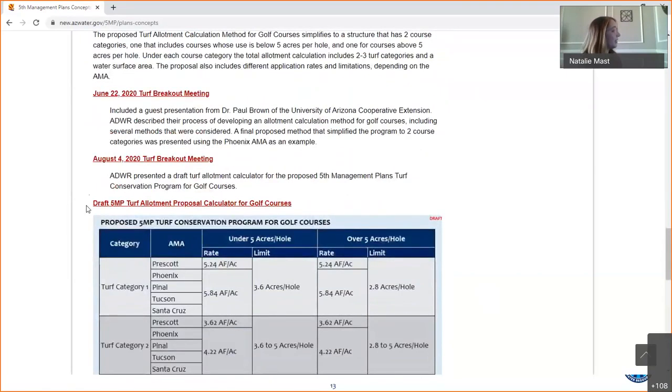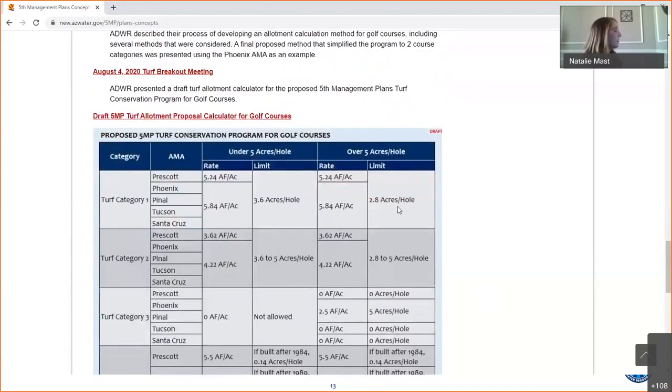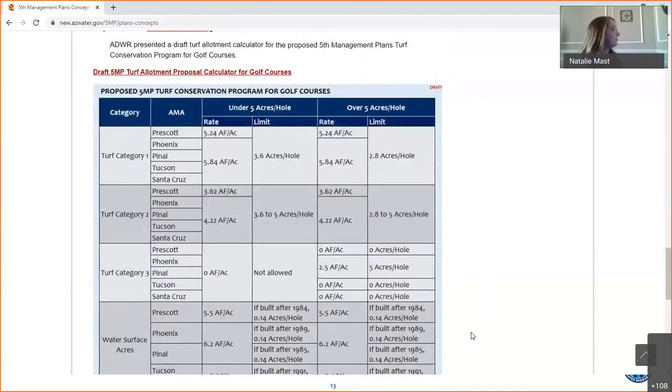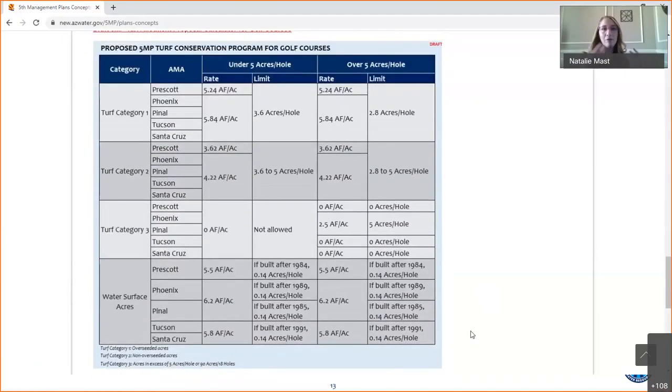We had presented a proposal calculator to allow individual courses to calculate an estimate of what their conservation allotment would be under this proposal, and also a description of what that proposal looks like. So again, we're trying to provide as much information as we can, all of those resources all in one place.